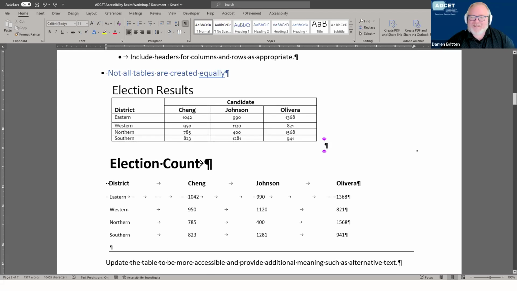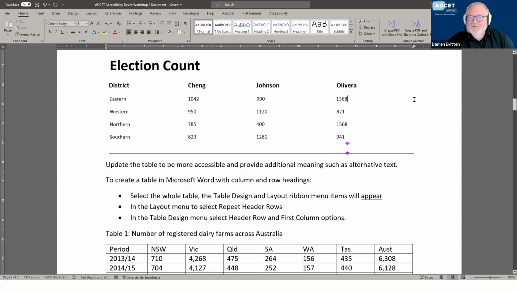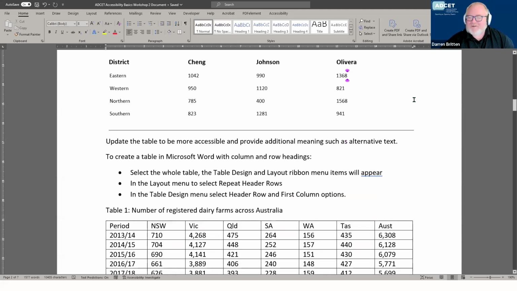That turns on the formatting inside the document for you, so you can see where there's paragraph marks. You can see all the arrows there, tab spacings that are in there, and all of these kind of things can get read out and just become confusing with verbosity as well. So you can see just by that that's not a real table. It's just text that's laid out with the tab key. So while it might look good, it's not that functional.